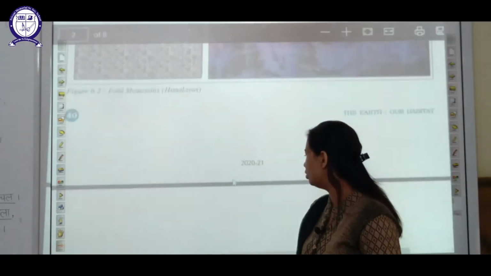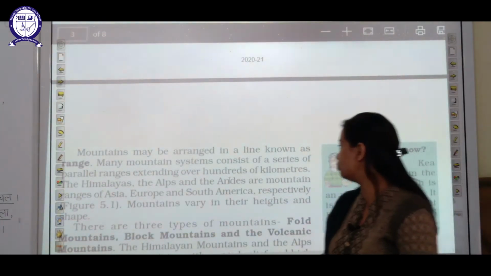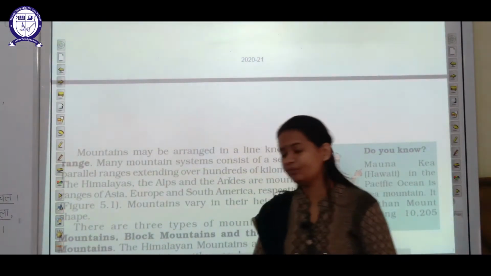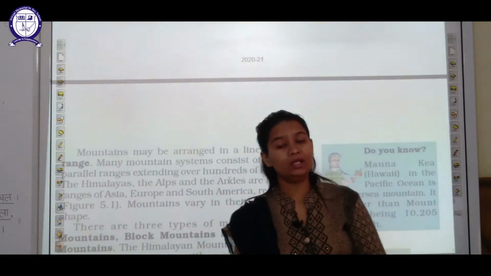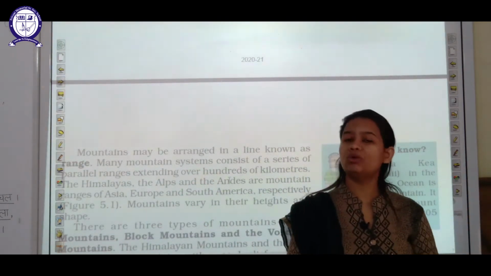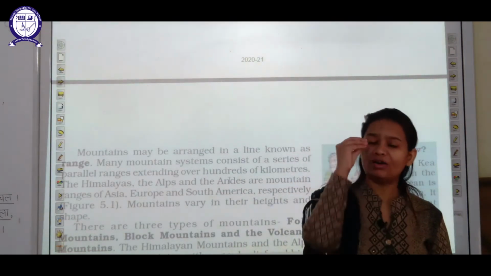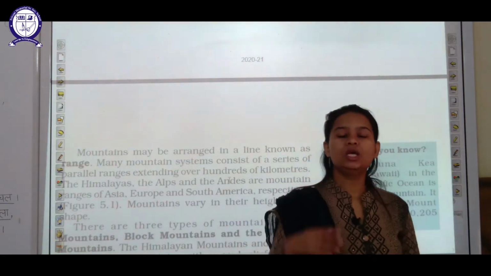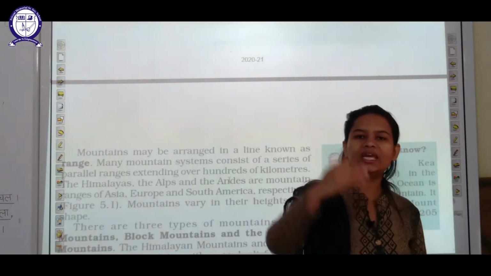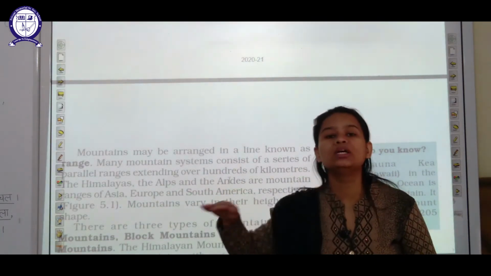Okay students, now let's move ahead. Some diagrams regarding mountains are also shown in your book. Now what is said here: if you have ever visited any mountain region, you have seen that at a particular place you have never seen only a single mountain. No, what you have seen is that mountains are always in a particular line or in a particular series.